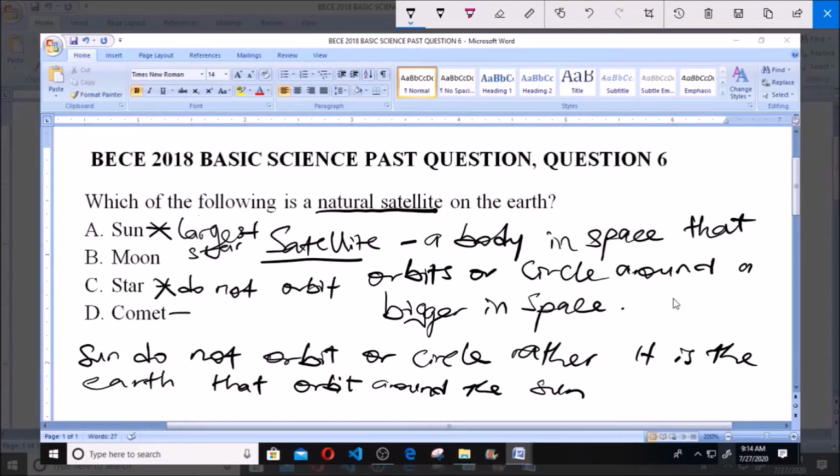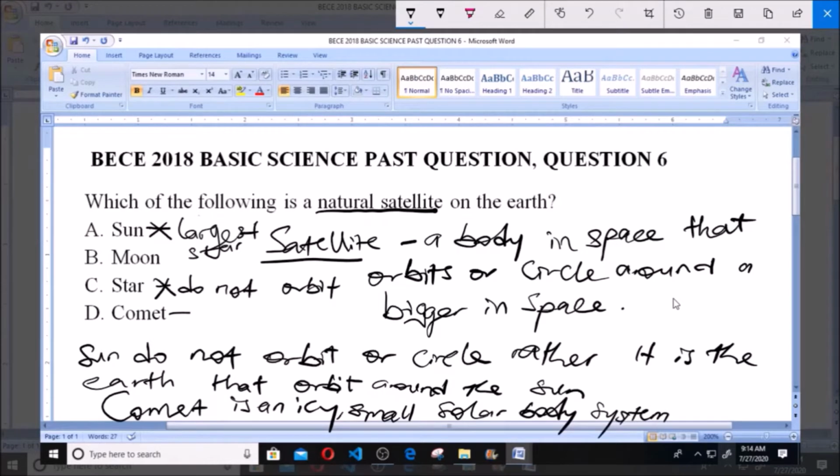And D here says comet. Now a comet is an icy small solar system body, which when it gets to the Sun, it releases what? It releases gases. On approaching the Sun, it releases gases. So comet is an icy small solar system body. When it approaches the Sun, it releases gases. It does not orbit around the Earth.